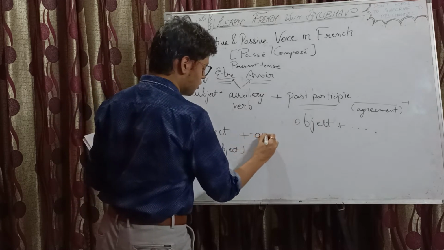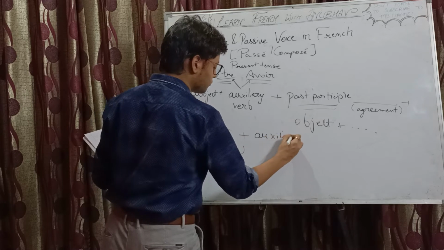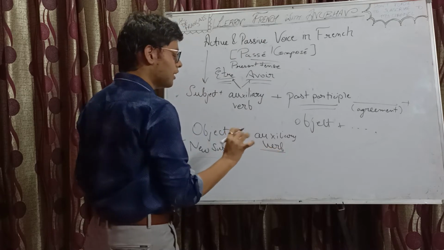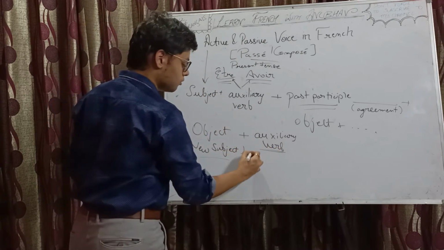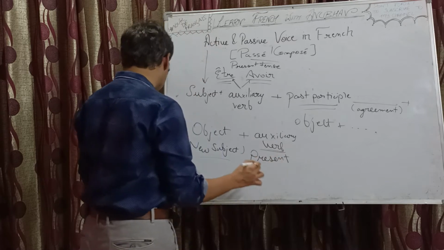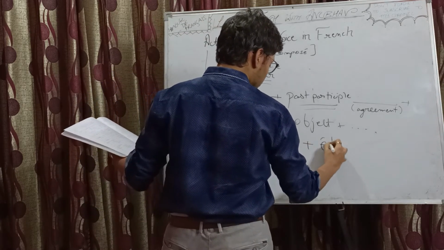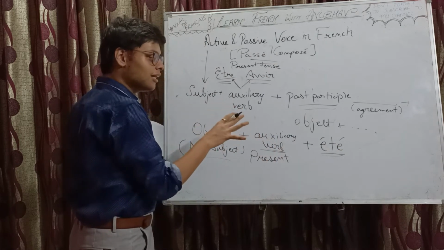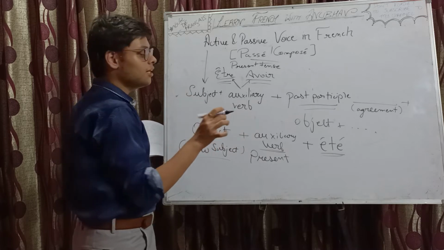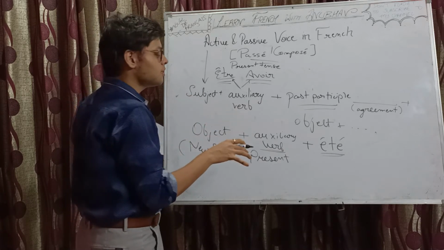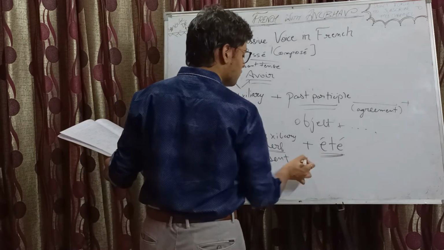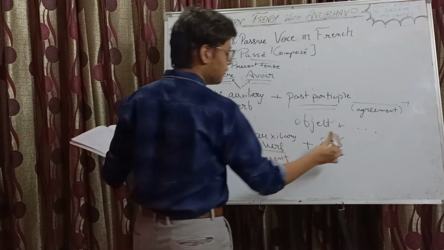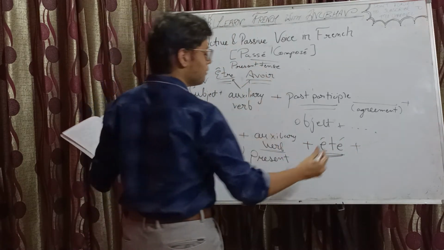Followed by the auxiliary verb. Okay, we are discussing passé composé, so in passive also the auxiliary verb will be conjugated in simple present tense only. Then we have this thing, which is new: été. It also means summer, but here it does not mean summer. It's the past participle of être. So we put été to do passive voice, plus now the past participle will come.